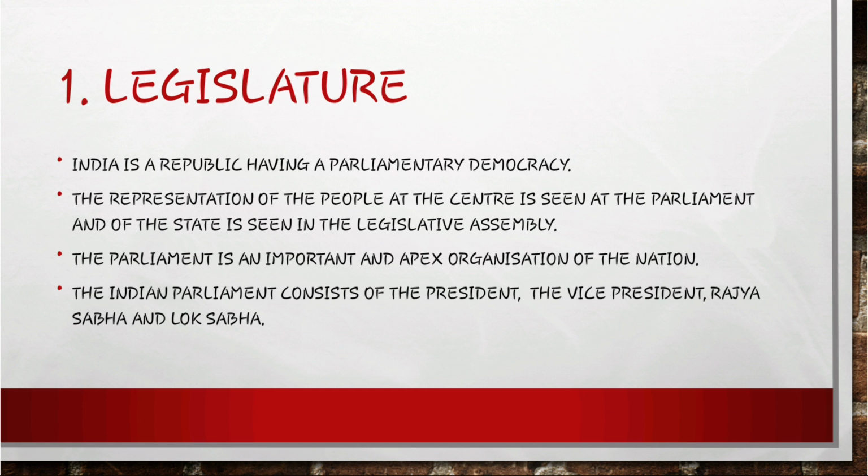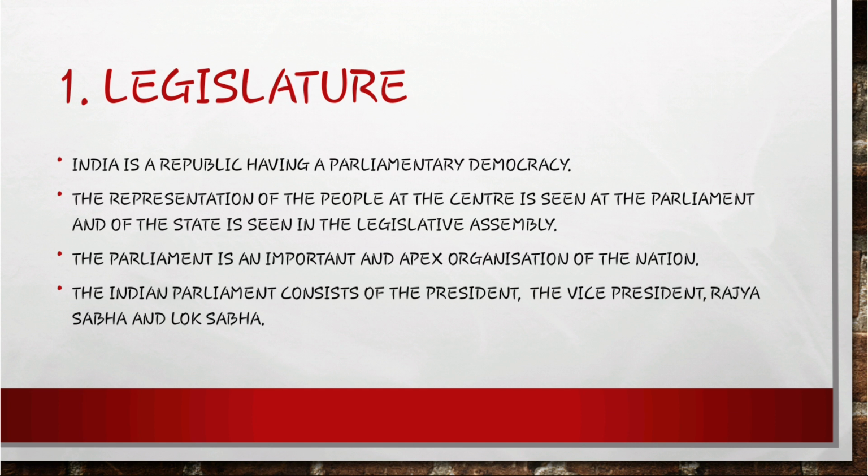So, our parliament house is a combination of our president, Mr. Ramnath Kovind, the vice president, Venkaiah Naidu, then our Rajya Sabha and our Lok Sabha.